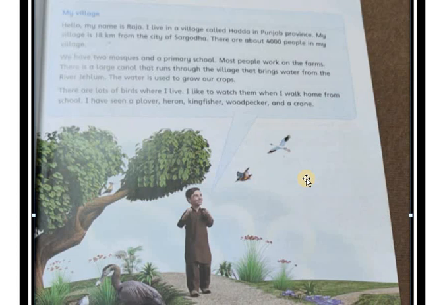He has 2 mosques and a primary school, right? So he is telling about his entertainment, that when he passed through, he watched different kinds of birds. They are flying freely. Okay, now we go ahead.